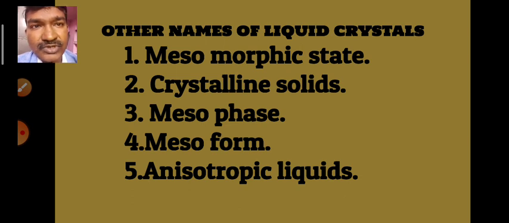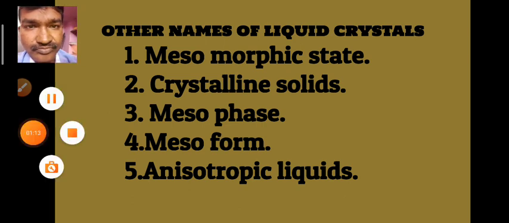Otherwise it is also known as mesophase. Meso means intermediate, crystalline means like crystals, the fourth name is mesoform, and the fifth one is anisotropic liquids. So liquid crystals have five different names.